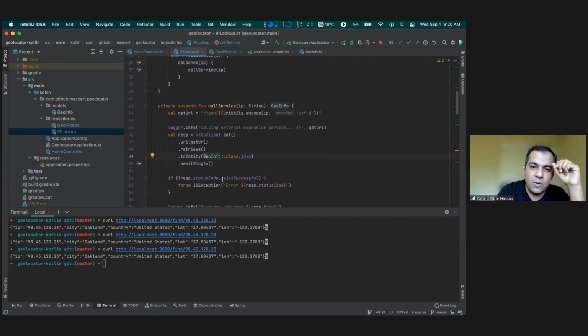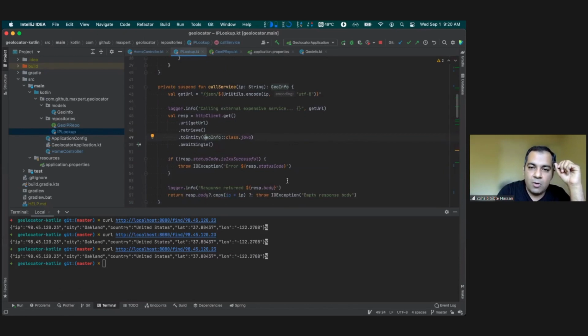I get the response. Over here, I want you to pay some attention, because this whole piece of code is asynchronous, but it looks so sequential that it might cheat your brain. If it's not successful, I throw an exception, I log the body, I make a copy of the object with the IP assigned to it. Otherwise, I throw the response exception. It looks extremely simple, right?